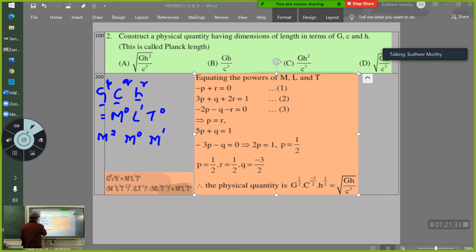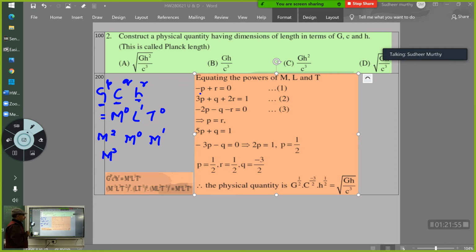So I am only writing the M of these 3. M raised to 1. So now the value of P: P plus Q is equal to R. 3P plus Q is equal to 2R.